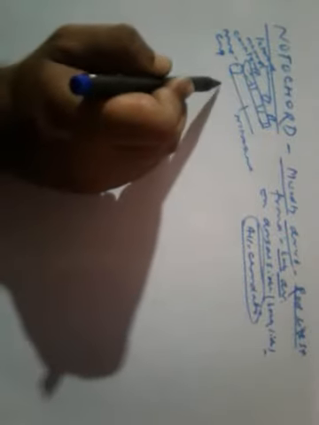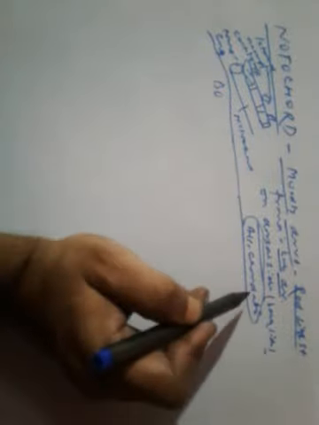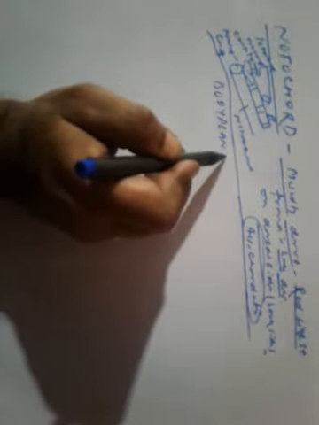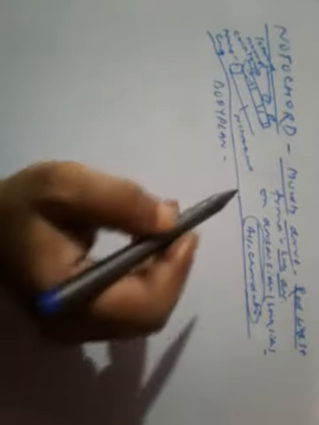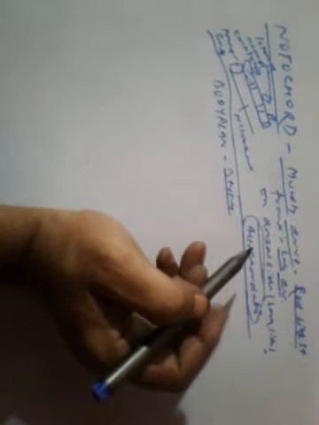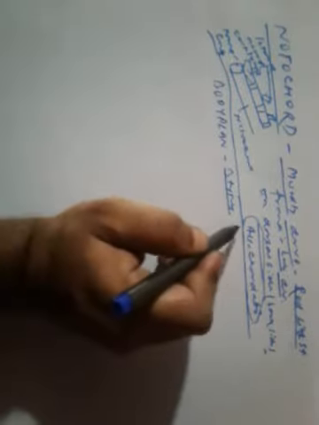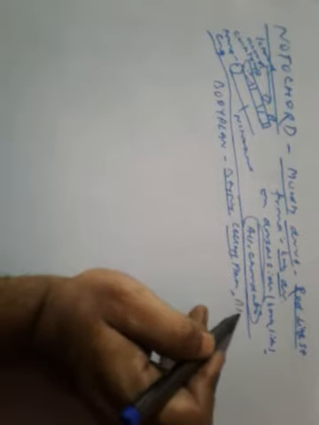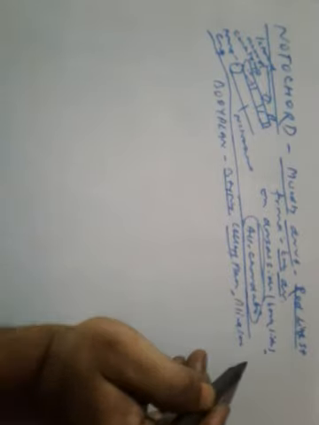Now let's discuss the body plan. Animals have three types of body plan: cell aggregate plan, then blind sac body plan, and tube within tube plan.